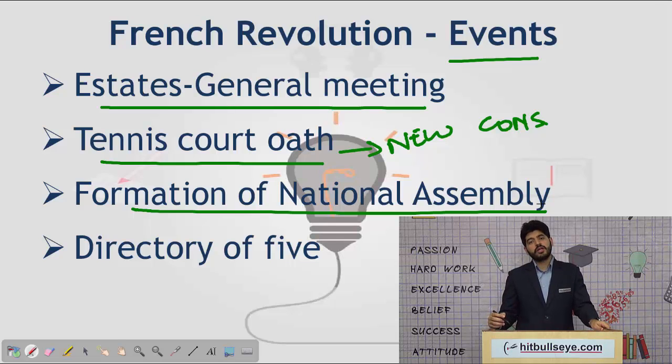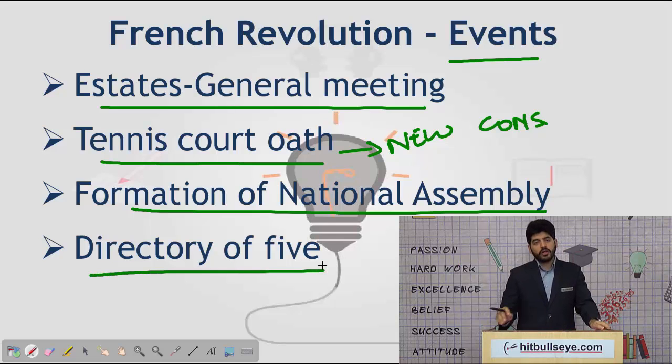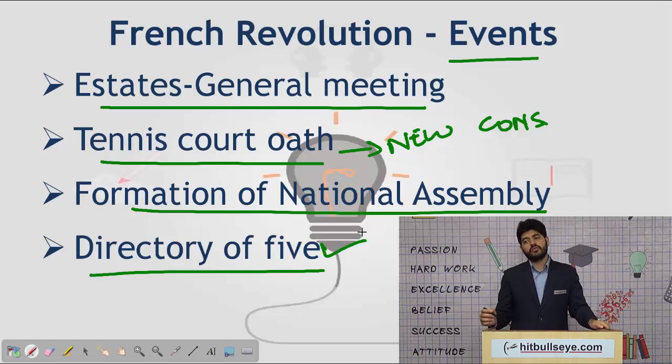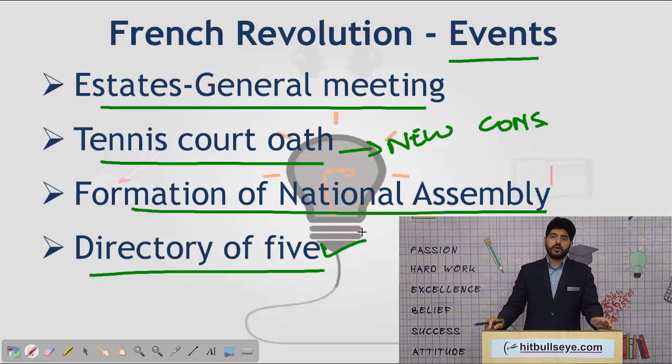The National Assembly created a new constitution which gave all the powers to the Directory of Five. Now, this Directory of Five was responsible for the administration of the country, and this administration again took place after King Louis XV, Louis XVI and their wife Marie Antoinette were executed. So all the processes or systems of administration were done by this Directory of Five.